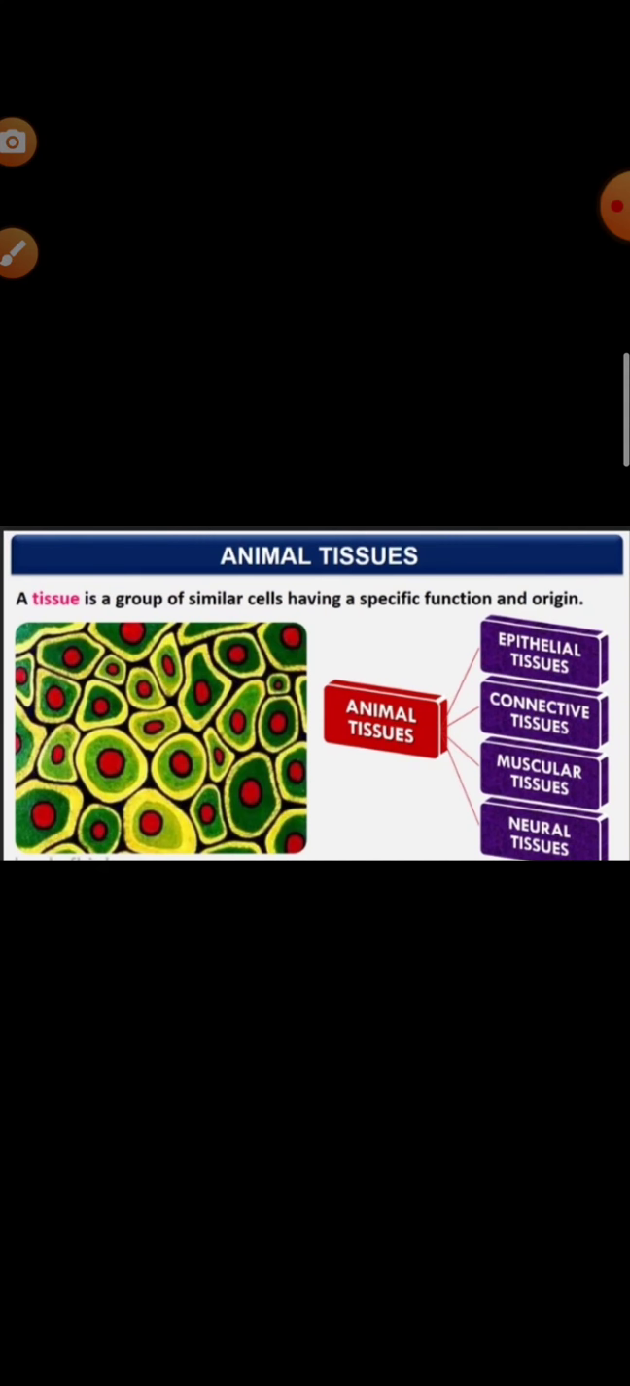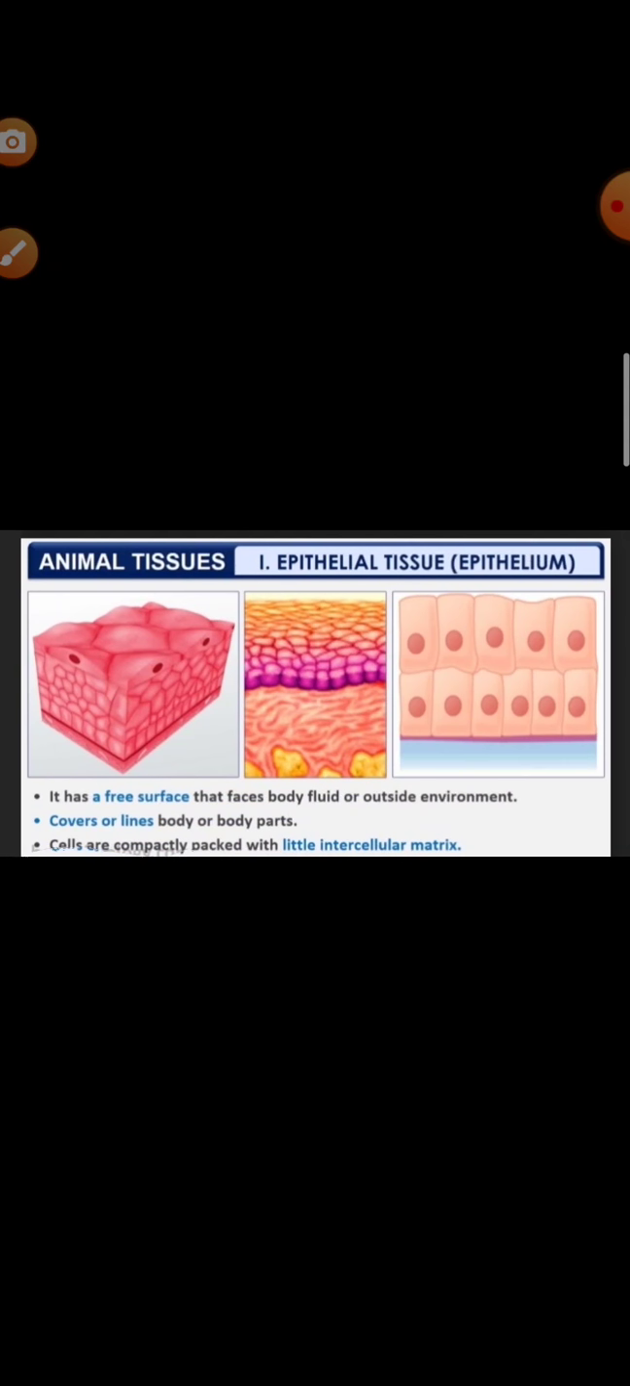The branch of biology which deals with the study of tissues is known as histology. Animal tissues can be classified into epithelial tissue, connective tissue, muscular tissue and nervous tissue. Now we will discuss in detail each type of tissue, their function, their origin and their subparts. First we will learn about the epithelial tissue.